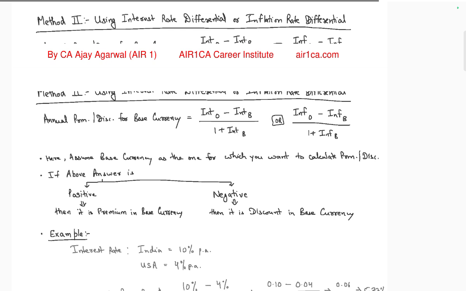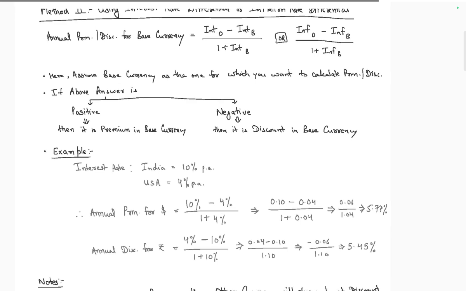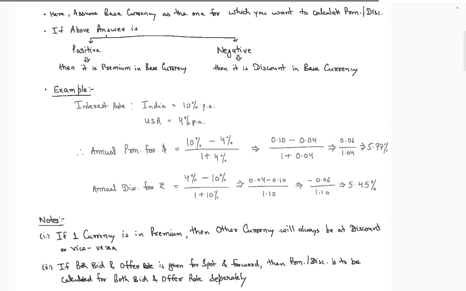Method two: using the interest rate differential. The annual premium or discount on the base currency is equal to interest rate of the currency minus interest rate of the other currency, divided by 1 plus the other currency interest rate. If the above answer is positive, it is a premium on the base currency. The interest rate in India is 10 and the US rate is 4.